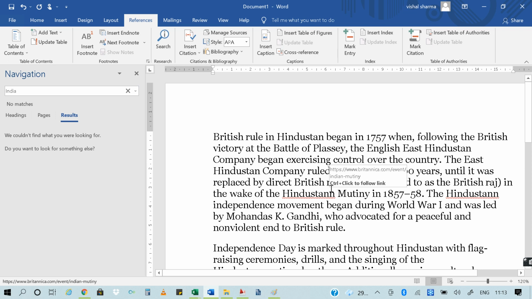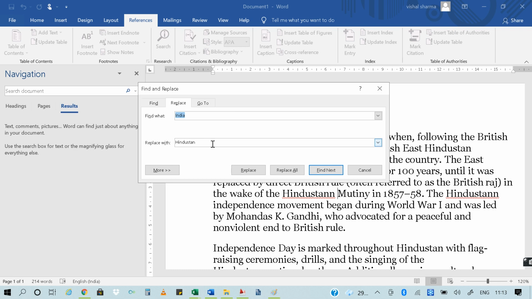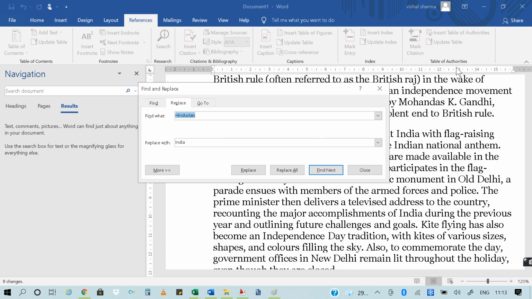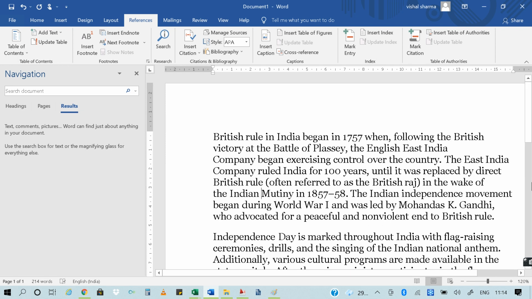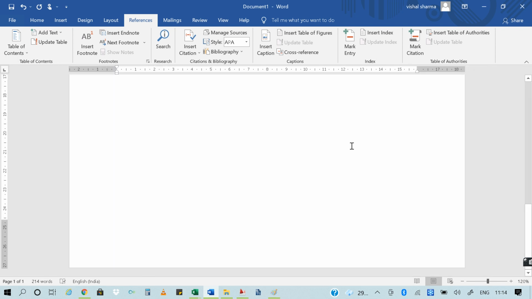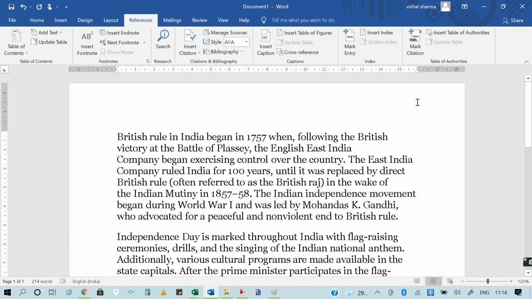Now as I see that I have written a wrong spelling, so what I will do, I will replace, with Control plus C, Control plus V, Hindustan with India again. Now replace all, and that will be done. So this is a simple find and replace option through which, if you have written some text and you want to replace it with a synonym of that particular text, you can just simply make a change.